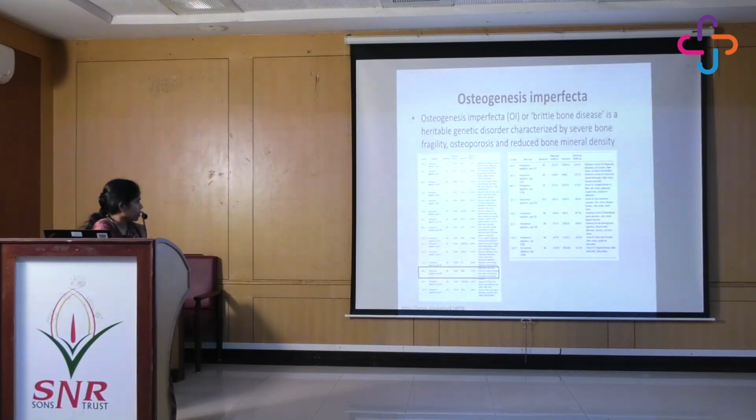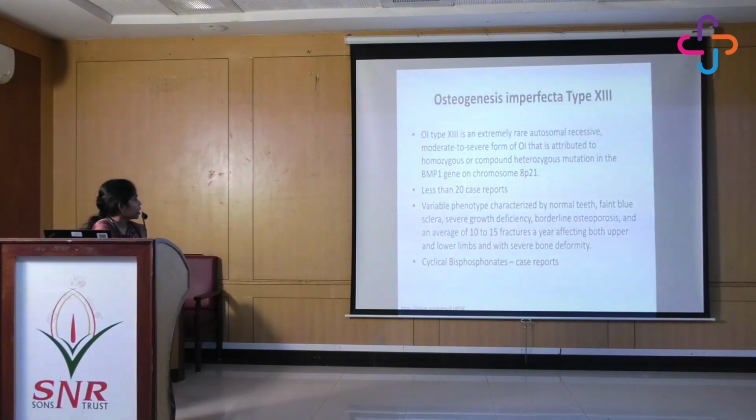I think they have listed some 23 types of osteogenesis imperfecta, and our patient had the 13th type. It is an extremely rare autosomal recessive, moderate to severe form of OI due to homozygous or compound heterozygous mutation in the BMP1 gene. If you look at literature, there are less than 20 case reports, and it has a very variable phenotype.